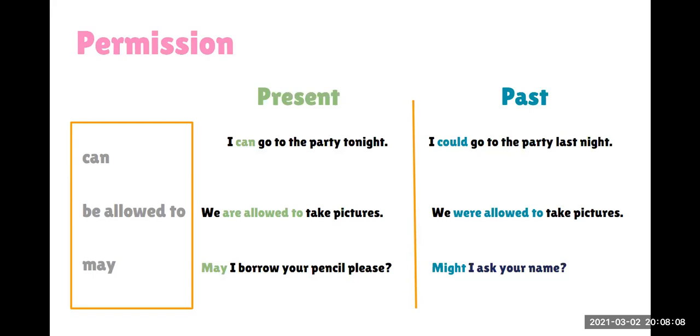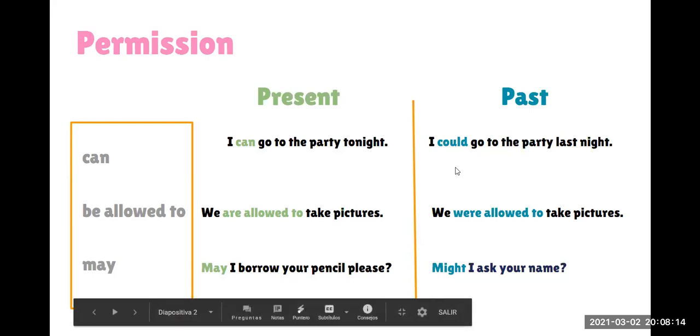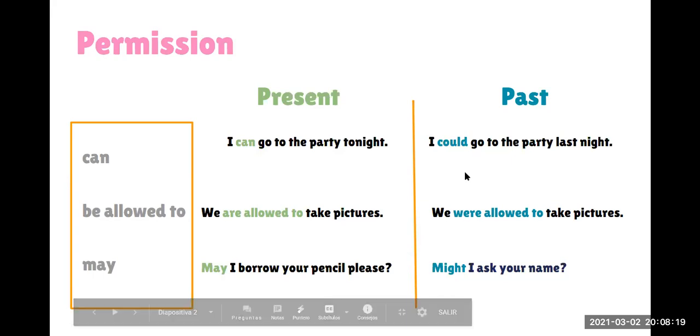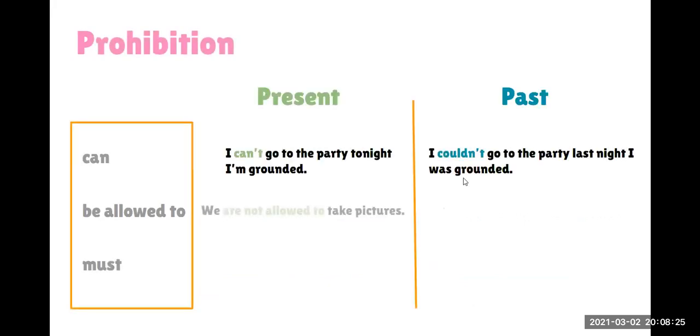¿Qué se les permite hacer en la clase? It's allowed to participate. We are allowed to participate. Yes, we are allowed to make sentences. Okay, very good. So let's see the next kind of modal verbs.